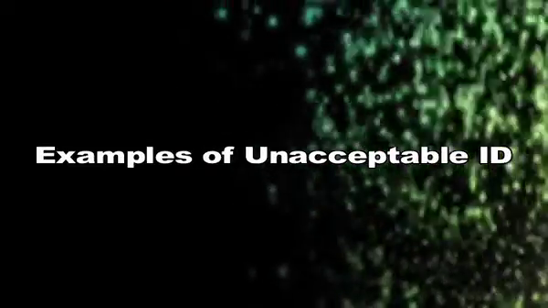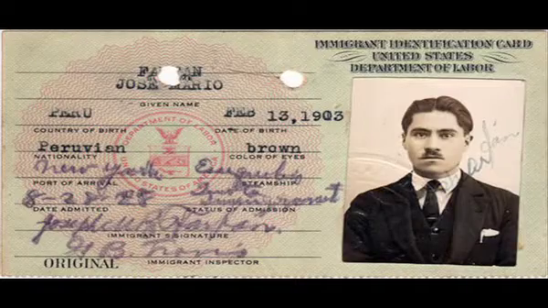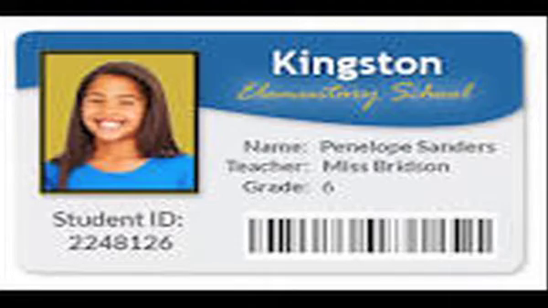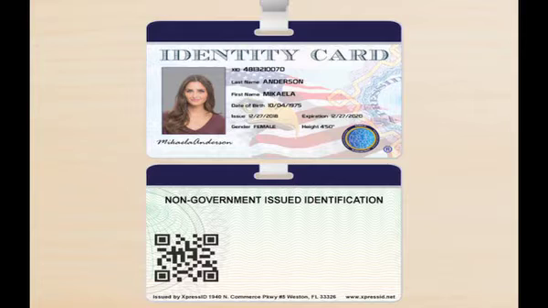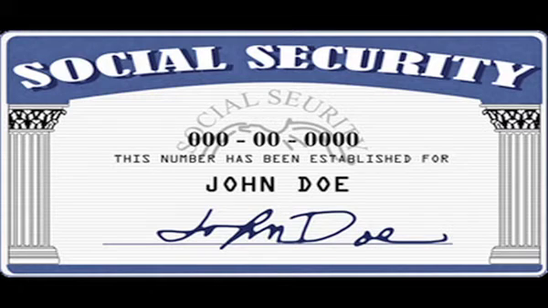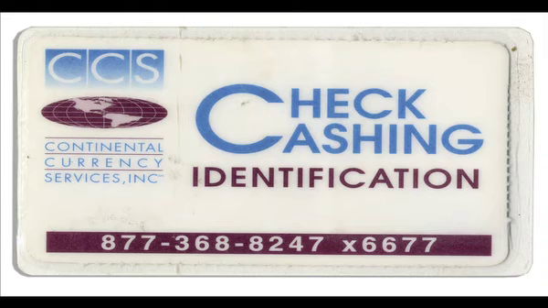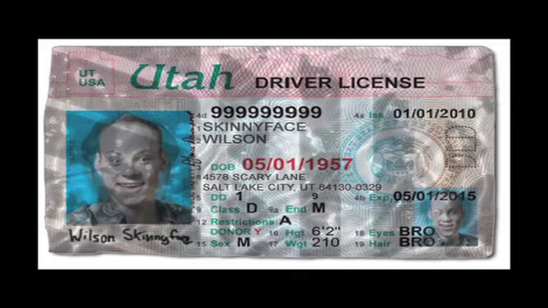Examples of unacceptable ID are a U.S. government immigration ID card, a birth certificate, school or work ID card, ID issued by non-government agency, a Social Security card, interim or temporary driver's license or receipt for license from the DMV, foreign driver's licenses / ID cards that do not feature the name, date of birth, photograph, and physical description in a language you cannot understand, a check cashing card, otherwise valid document that is expired, altered, borrowed, stolen, counterfeit, or forged.